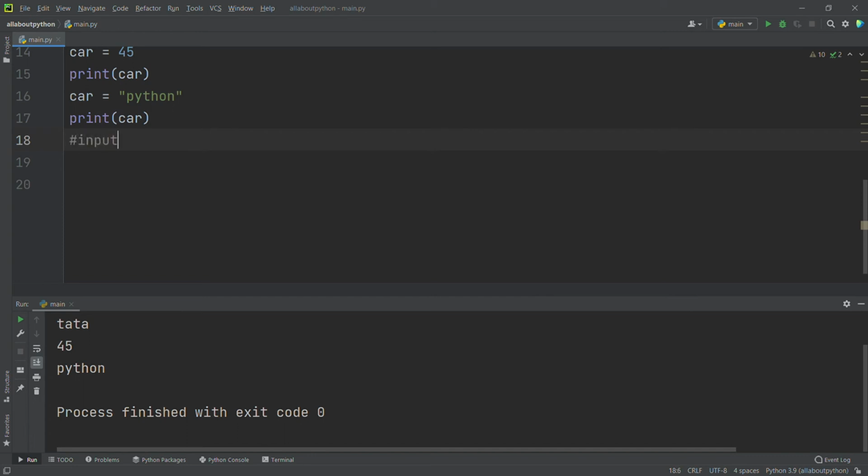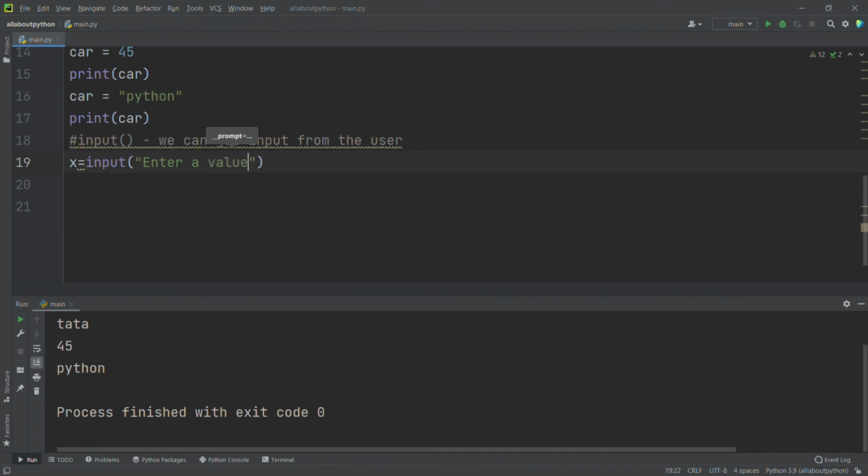Here we are going to use the input function. By using the input function, we can get input from the user. So I will say x equal to input of, and I will give some string, which is going to be represented in the console. I will say, enter a value.